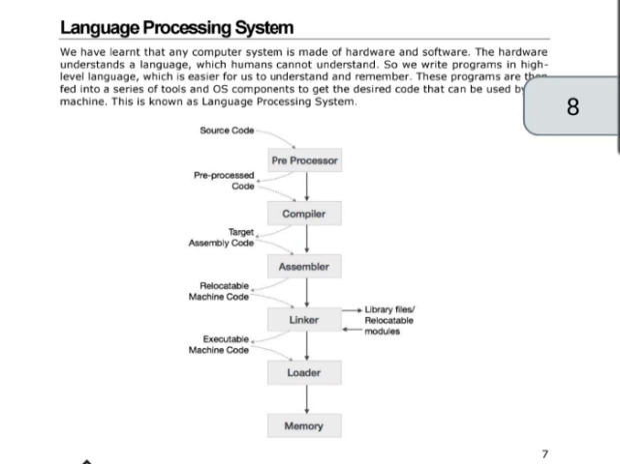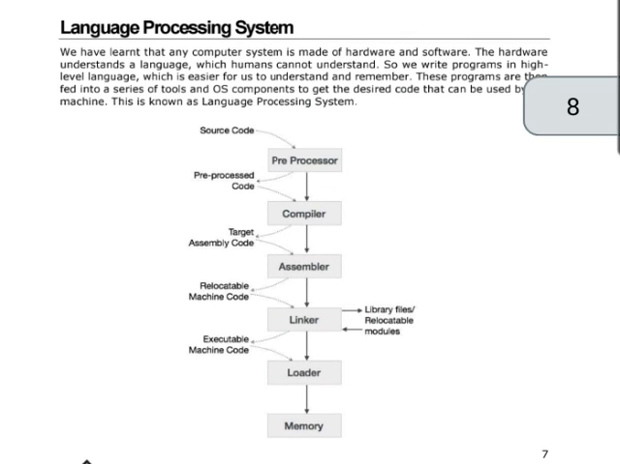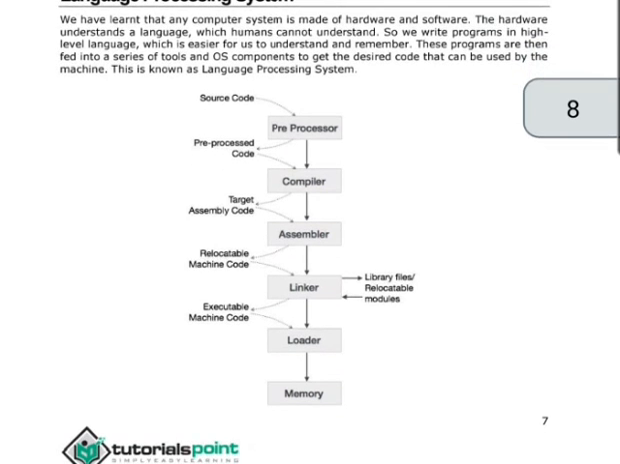So we will see the language processing system. We have learned that any computer system is made up of hardware and software. The hardware understands a language which humans cannot understand. So we write a program in a high level language, which is easier for us to understand and remember. These programs are then fed into a series of tools and operating system components to get the desired code that can be used by the machine. This is known as a language processing system.